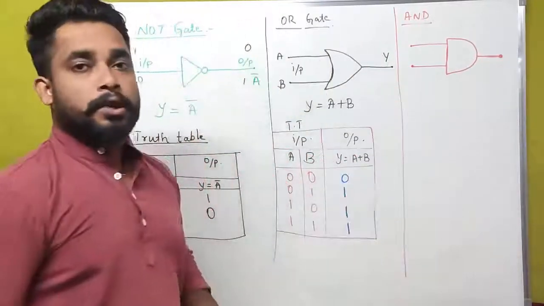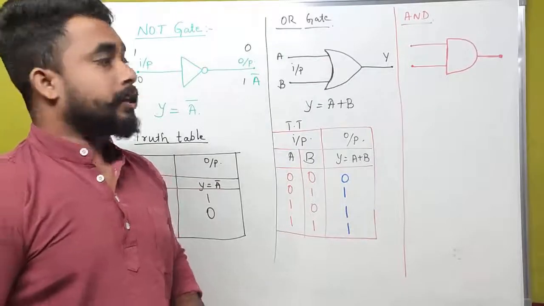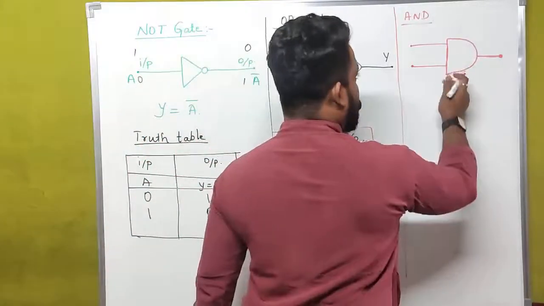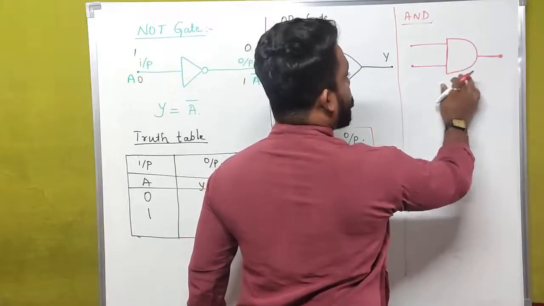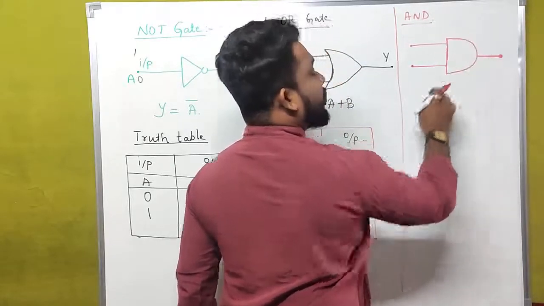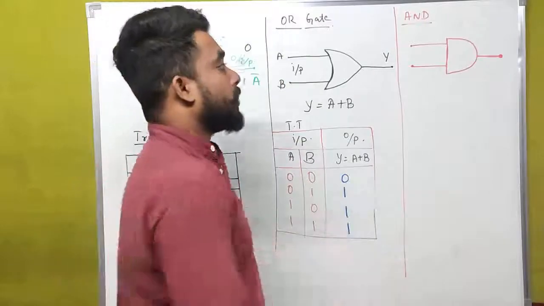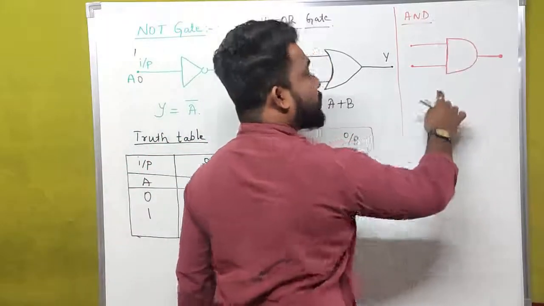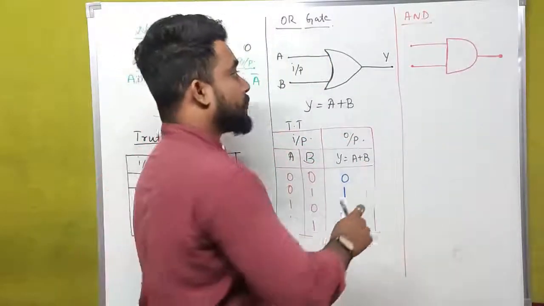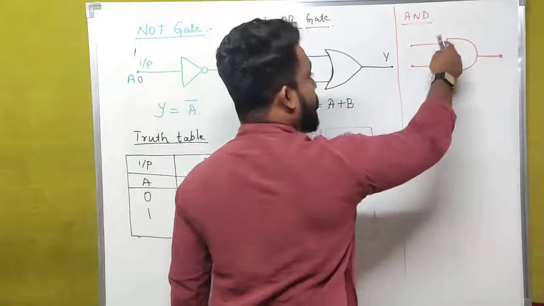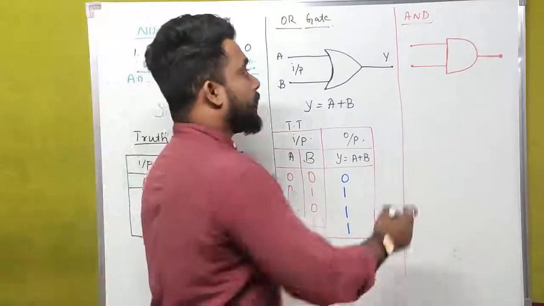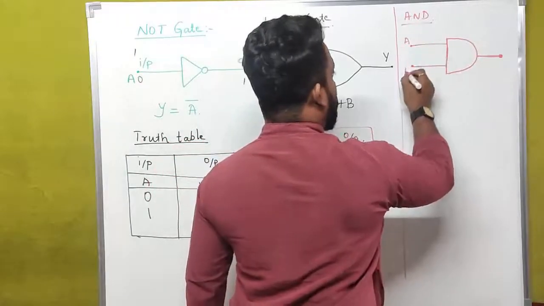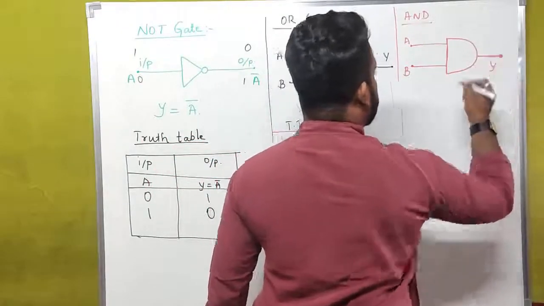Actually, this is the symbolic representation of AND gate. In case of AND gate, we have to write the symbol like D. Here what we have is capital D. We should write like that only. This line shouldn't be curved. This has to be a straight line, and this should be in the form of capital D. And the inputs are A and B, and the output is equal to Y.